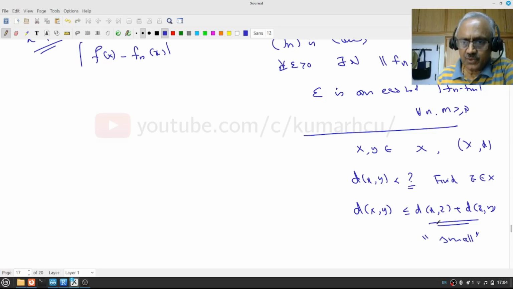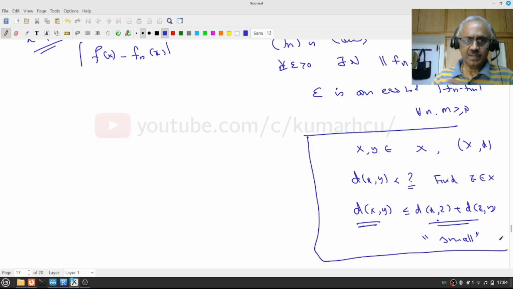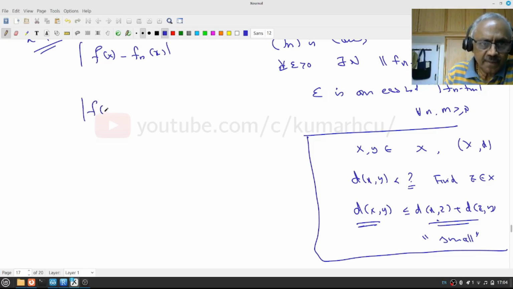Okay, this is true for every z, but if you want a better estimate for this, you have to find a smart z. This is the basic principle behind what I call the curly leaf trick. Therefore, f(x) minus f_n(x). Now notice that f_n(x) converges to f(x), right?